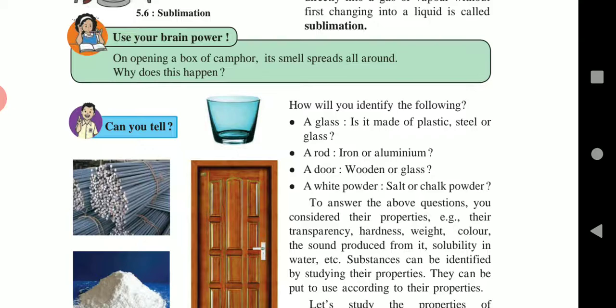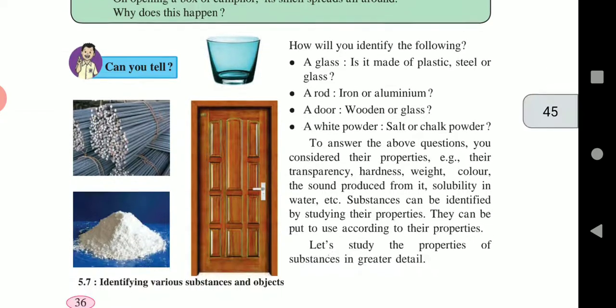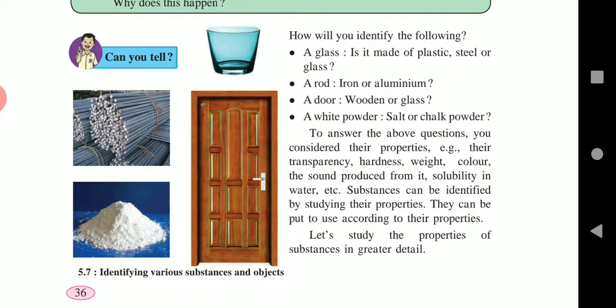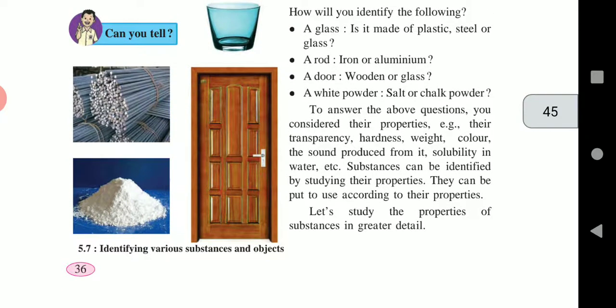Next one, a door, wooden or glass. Now see in this picture, the door is wooden as it is seen to be opaque. A white powder, salt or chalk powder. The powder cannot be identified just like that, but will have to be dissolved in water. Chalk powder will not dissolve in water, but salt powder easily dissolves in water, and their taste also can tell us which content is present.